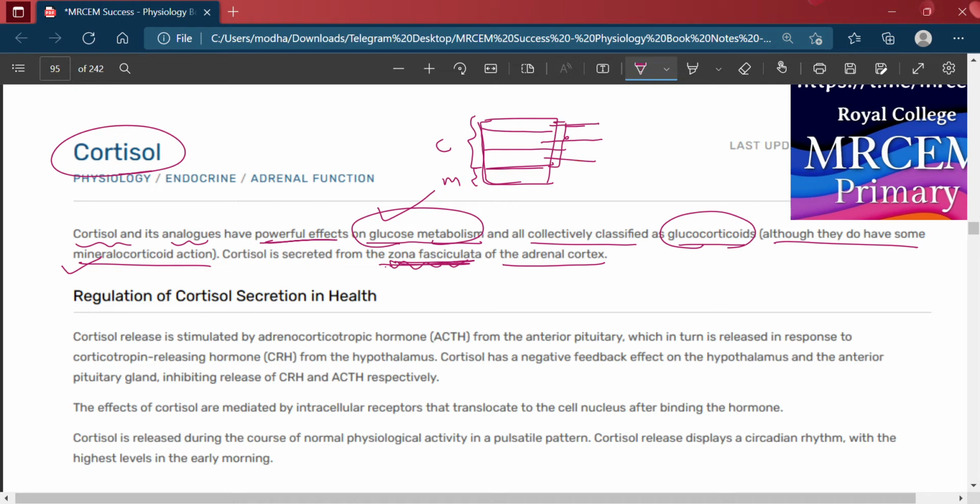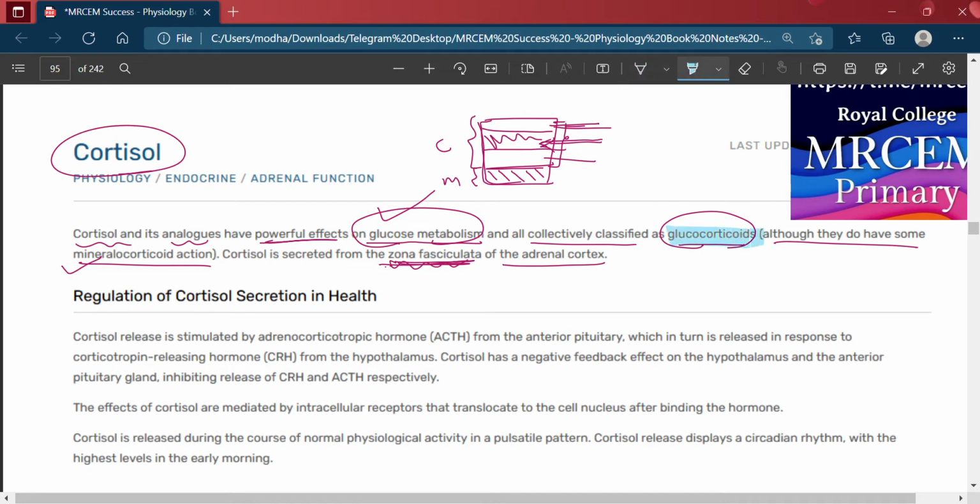Cortisol is secreted by the zona fasciculata, which is in the middle, and it has a powerful effect on glucose metabolism, so it is classified as a glucocorticoid.